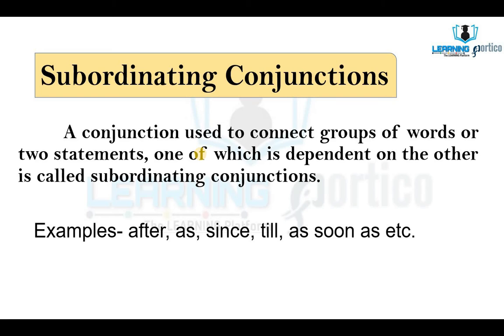Next one is subordinating conjunction. What is the definition? A conjunction used to connect groups of words or two sentences, one of which is dependent on the other, is called a subordinating conjunction. Which means subordinating conjunctions are used to connect groups of words in which one is dependent on the other. Let us understand through examples.